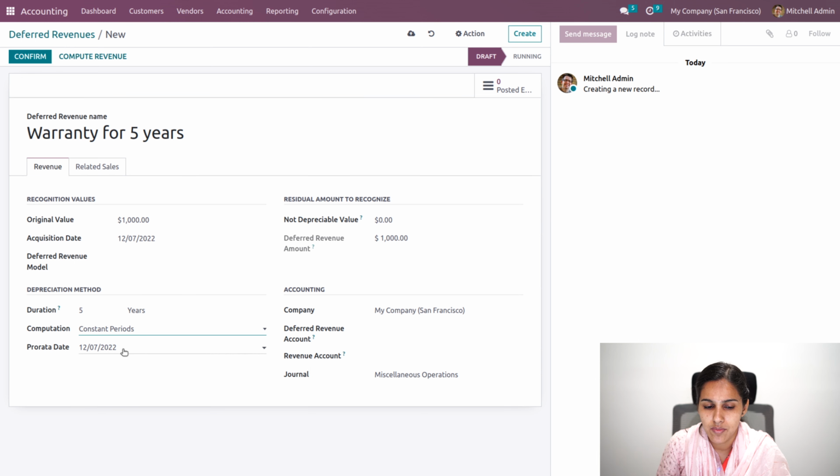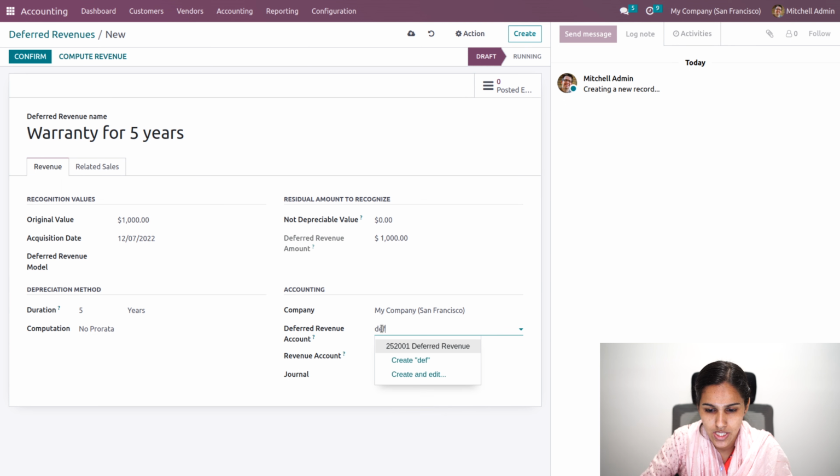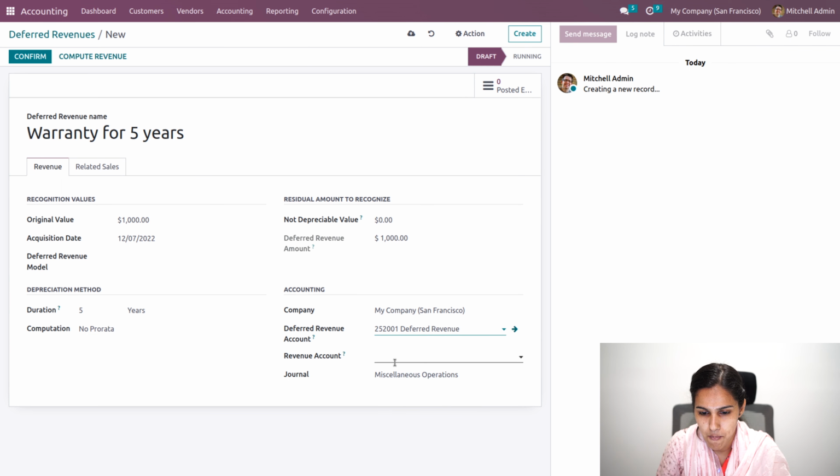That is, from the date we have provided onwards, the deferred revenue is calculated. And based on days per period, it will identify the revenue board based on the days per period. So I'll be providing no pro rata, so it will consider the start of the fiscal year, and here we'll be able to provide the deferred revenue account and a revenue account as well.